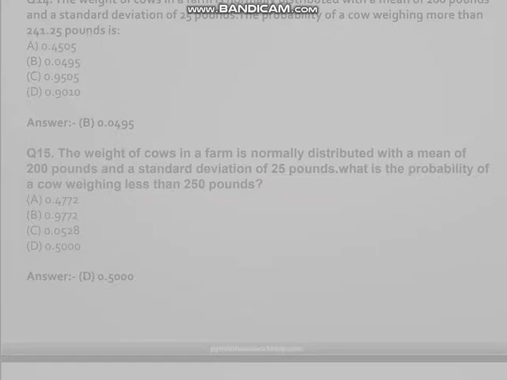Q14. The weight of cows in a farm is normally distributed with a mean of 200 pounds and a standard deviation of 25 pounds. The probability of a cow weighing more than 241.25 pounds is A. 0.4505, B. 0.0495, C. 0.9505, D. 0.9010. Answer B. 0.0495.